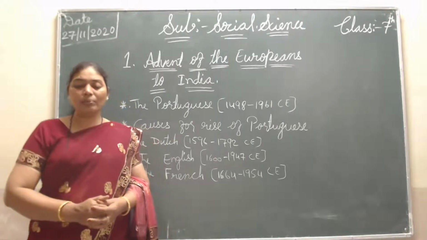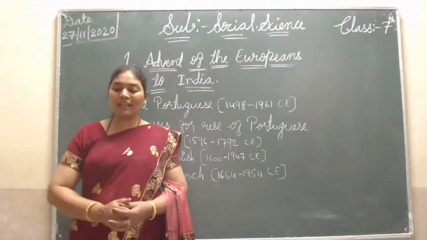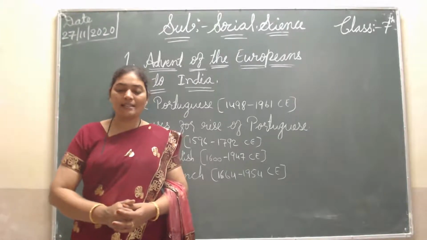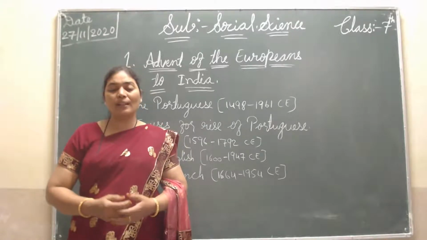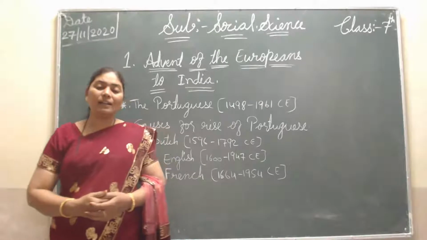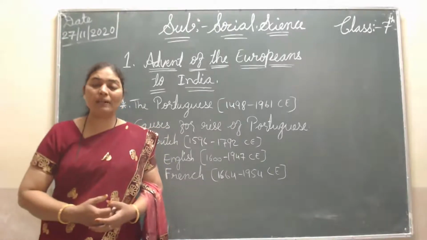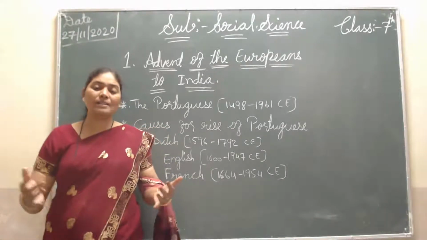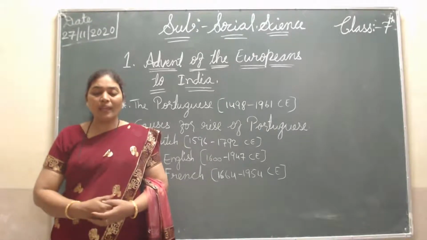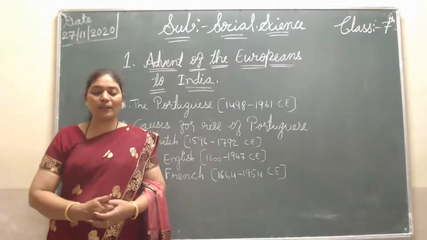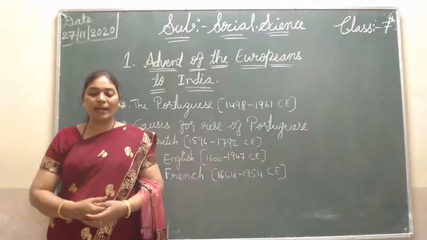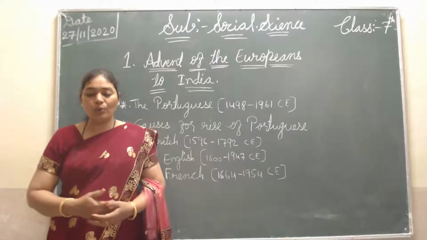In order to improve their strength, the British built forts around the residential areas and trade centers. Where they were living, they built colonies, and near the colonies they started building forts also. They employed soldiers to protect their establishment and also stocked arms and ammunition. First they built the colonies, then forts to protect the colonies, then they needed people to protect the forts, so they constructed a big and strong army.